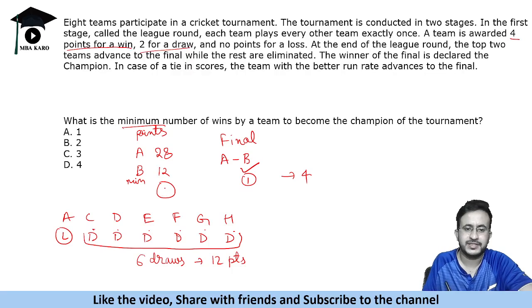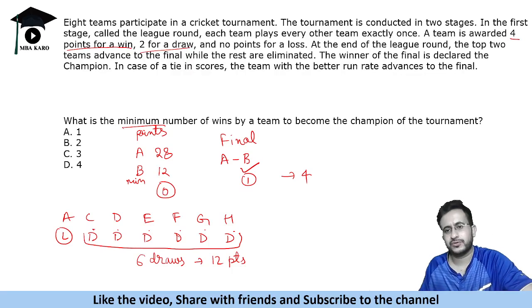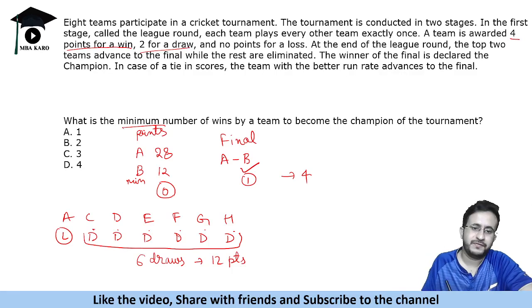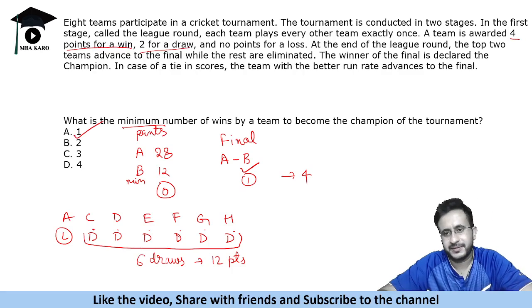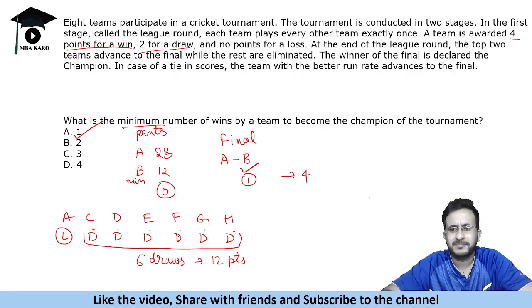So not necessary, it can have 0 win also and reach the final just because it has a better run rate. Okay, so if it reaches the final and then wins, so minimum win is 1. Okay, tricky question था, but हाँ ऐसा question आ सकता है, and this is how you get the answer.